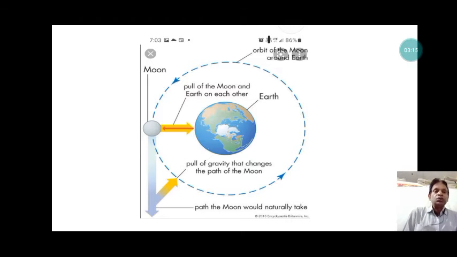If there were no gravitational force of the earth, the moon would move in a tangential direction in a straight line. That is the path of the moon. Due to the gravitational force of the earth, the moon is revolving around the earth. That is the centripetal force acting on the moon due to the gravitational force exerted by the earth on the moon.